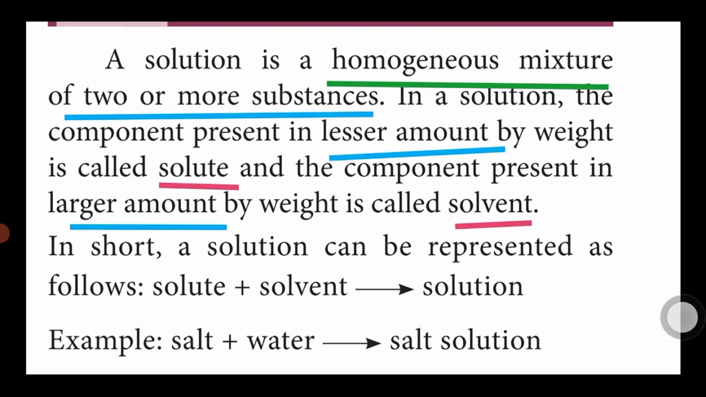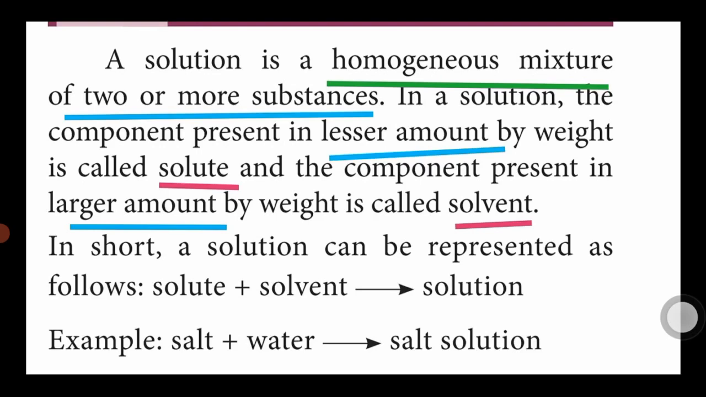Another example of a solution is when sugar and salt are dissolved in water. Sugar and salt act as solid, both taken in lesser amount. So lesser amount particles are called what? Solid particles. These solid particles are dissolved in water. Take 1 glass of water, dissolve 1 spoon of sugar and 1 spoon of salt, we get solution. How many components are present in that solution? 3 components. What are the 3 components? Sugar, salt, water.